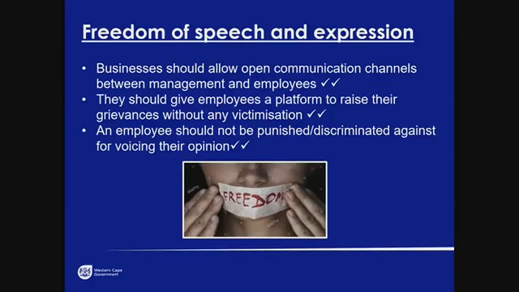And now all of a sudden that person cannot get in line for getting job promotions and those type of things. Any business that does that is actually infringing on a person's right to freedom of expression. So businesses need to apply freedom of speech by not discriminating against anybody and giving people the platforms to actually express their opinions.